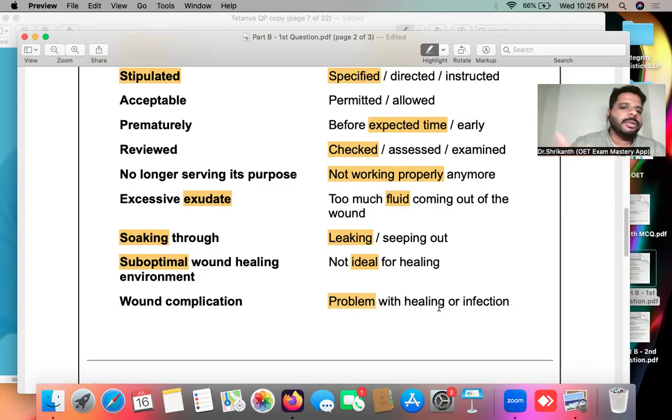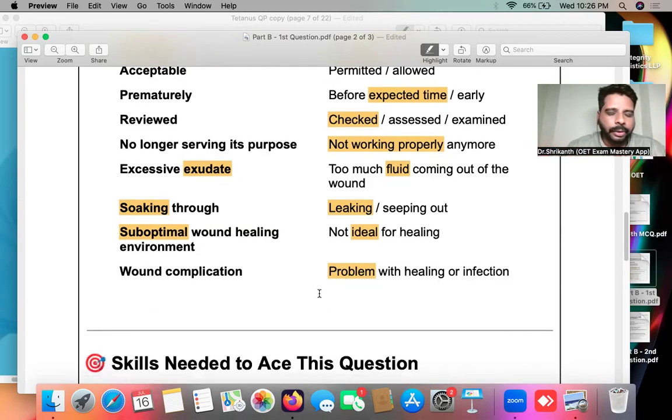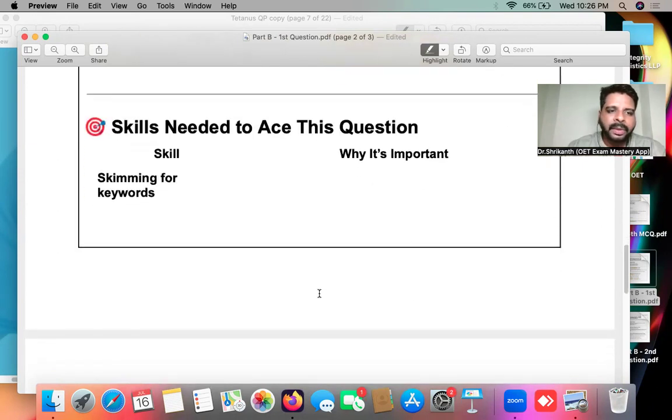So I'll be sharing this document with you after the class in our WhatsApp group, so you can go through the correct answer. Right. So now let's talk about the skills.